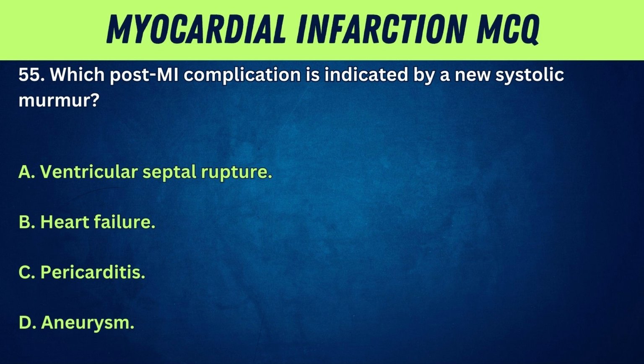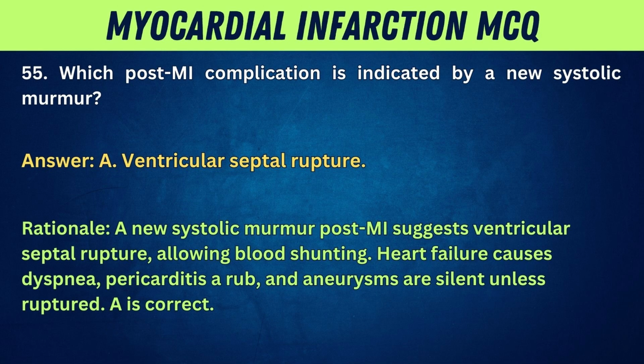55. Which post-MI complication is indicated by a new systolic murmur? A. Ventricular septal rupture. B. Heart failure. C. Pericarditis. D. Aneurysm. Answer. A. Ventricular septal rupture.